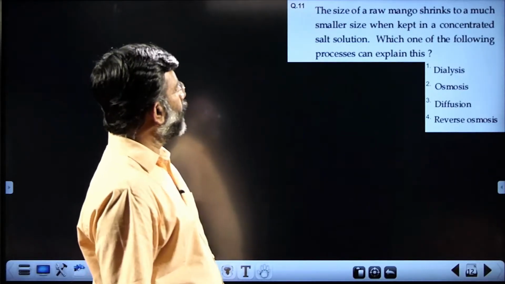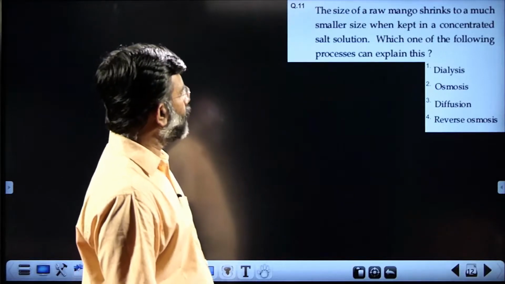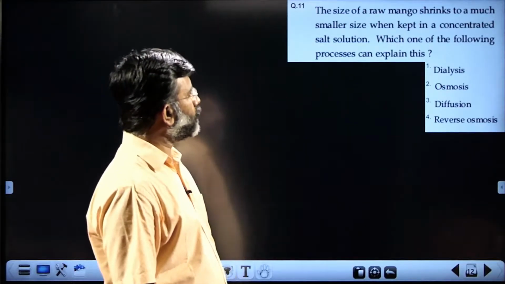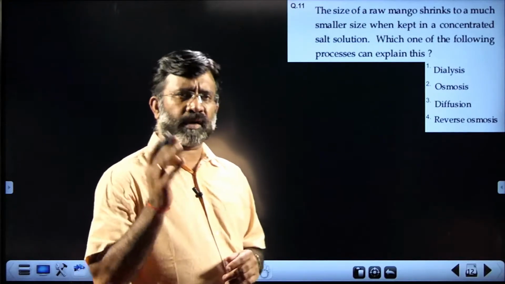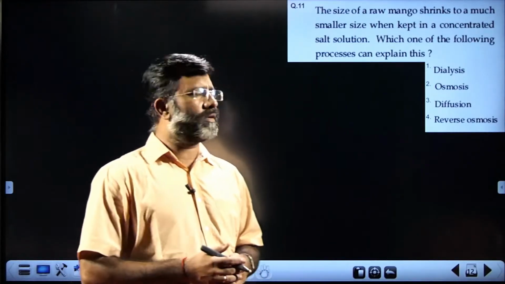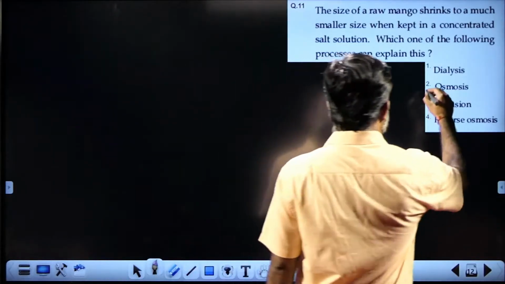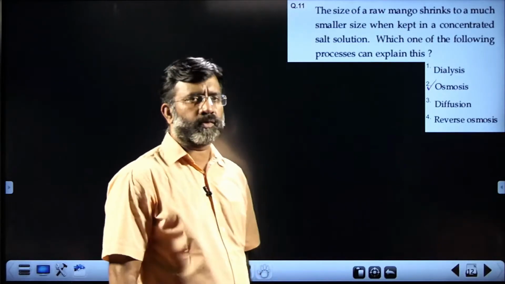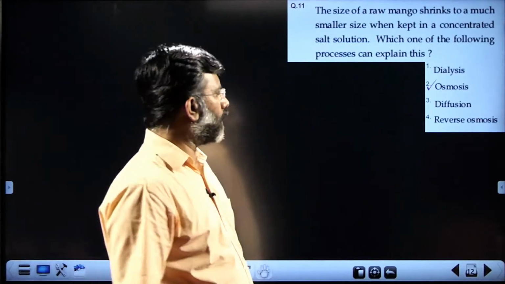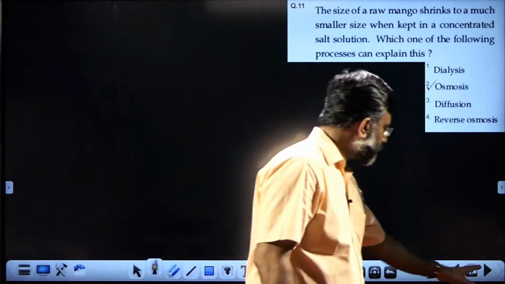The size of a raw mango shrinks to a much smaller size when kept in a concentrated salt solution. Which one of the following processes can explain this? A fundamental question, straightforward, easy question. It's osmosis. All of you know, second choice, osmosis. While dialysis, diffusion, reverse osmosis, you know the points related to that. I don't have to explain. Next question.